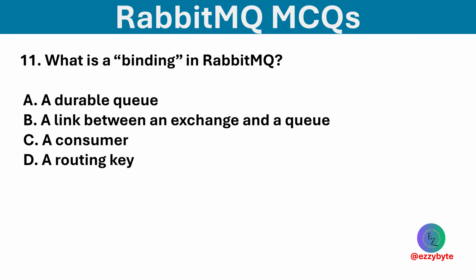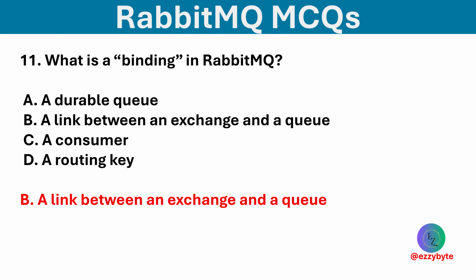What is a binding in RabbitMQ? Options are a durable queue, a link between an exchange and a queue, a consumer, and a routing key. Option B is correct. Bindings connect queues to exchanges, often using routing keys or headers.